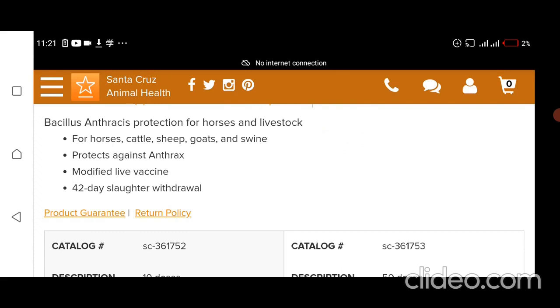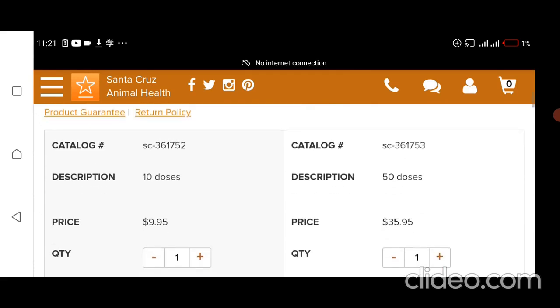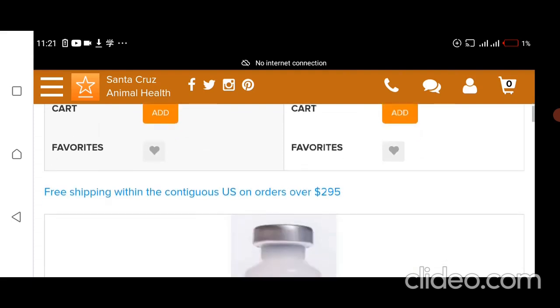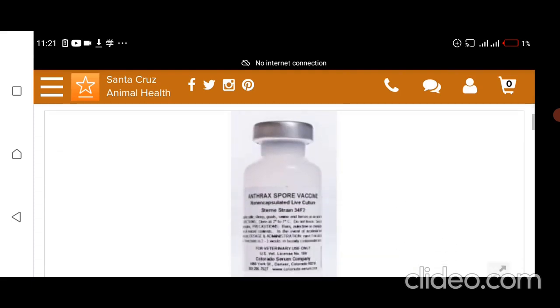It is a modified live vaccine, and it should not be given to animals that will be slaughtered within 2 months. It should be given only to animals that are not to be slaughtered. The price of that vaccine is $1 per dose by thumb rule, or Pakistani rupees 150. It is more expensive than the vaccine prepared by Veterinary Research Institute Lahore.